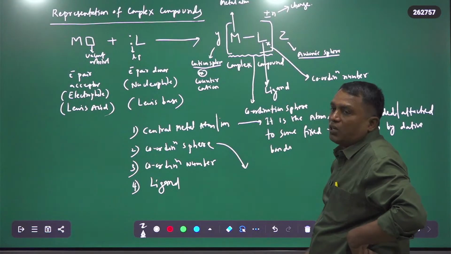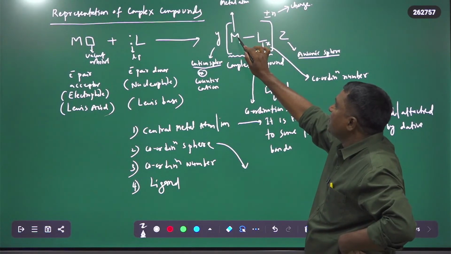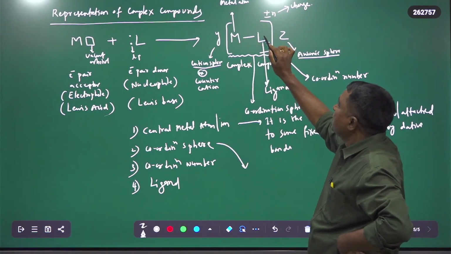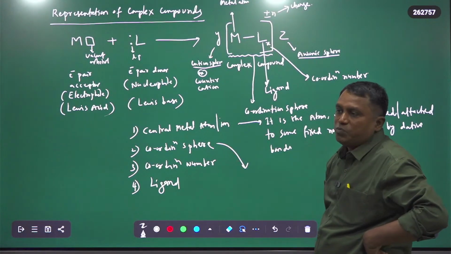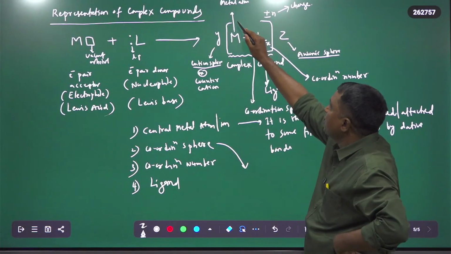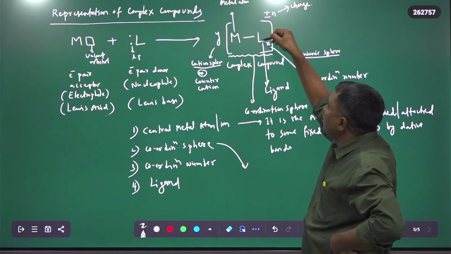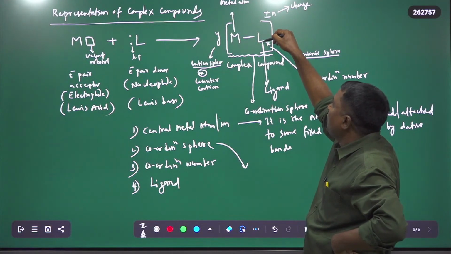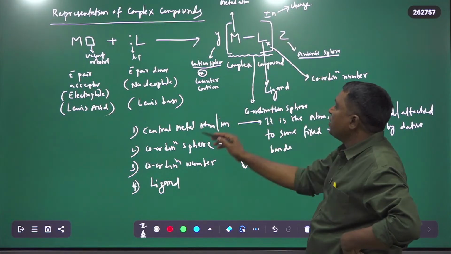The sphere in which the central atom M is bonded to some fixed number of L's is nothing but a coordination sphere. Again, this is a sphere in which the atom is bonded to some fixed number of ligands through dative bonds. Such a sphere is the coordination sphere.